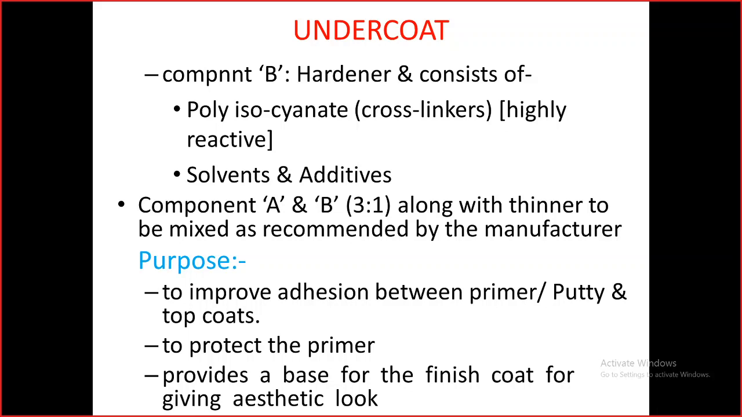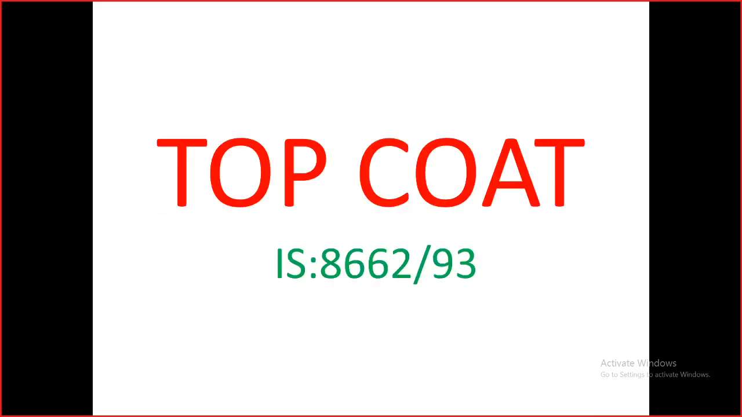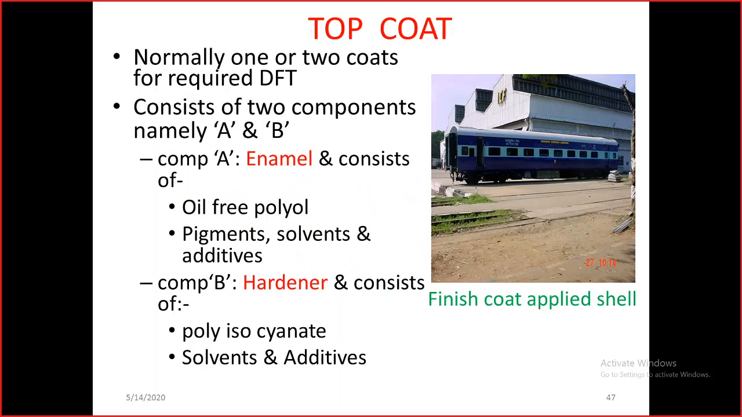the enamel paint. And for the top coat in case of alkyd paints, we are using IS 8662-93. And the top coats, this enamel paint, polyurethane paint and epoxy paints are different combinations, as we have discussed in the beginning.